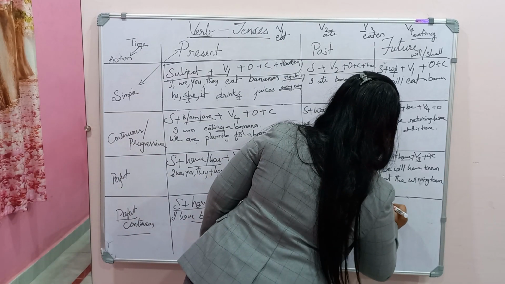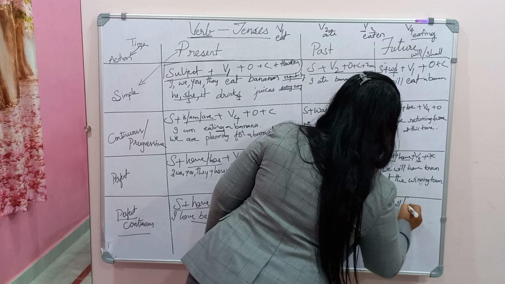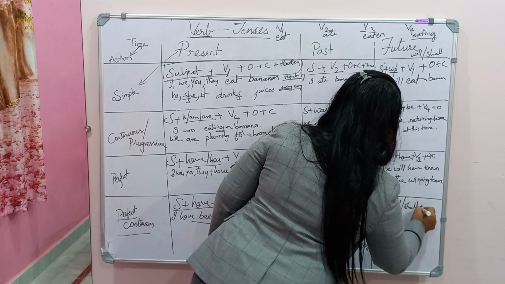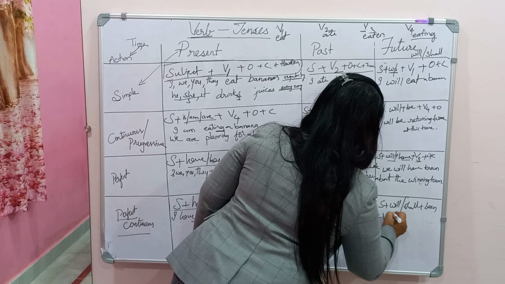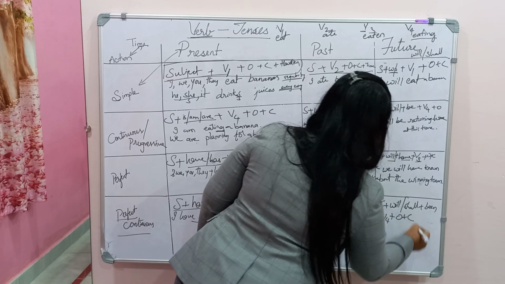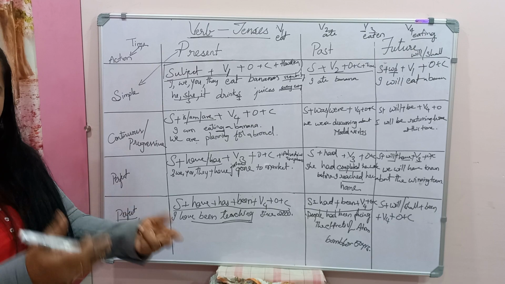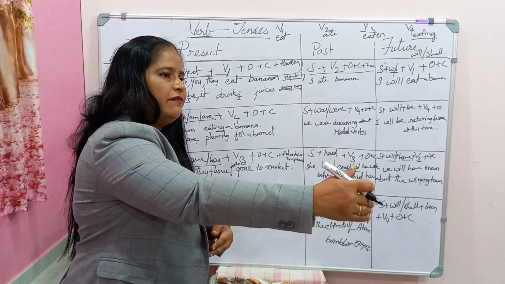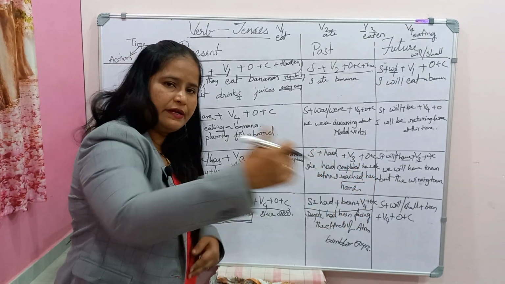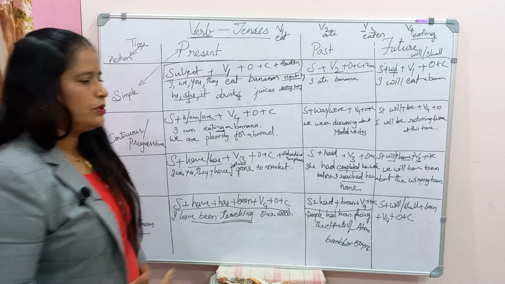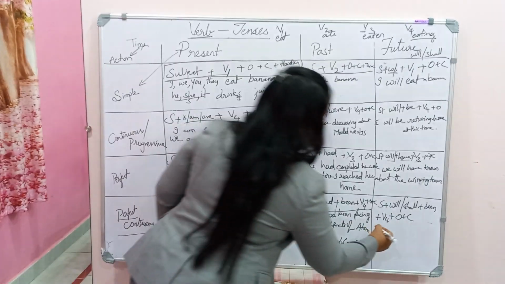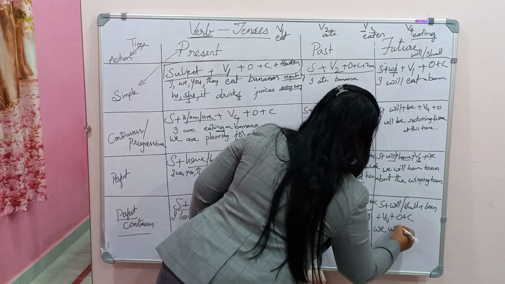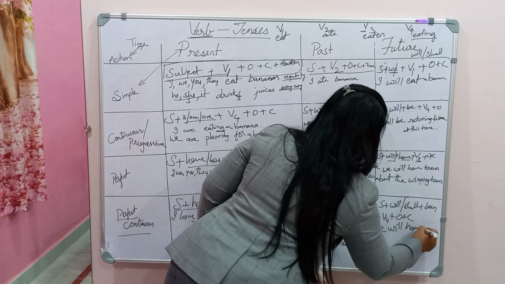So, the last one: subject plus will or shall plus been plus verb 4 plus object plus complement. So in the future it is going to start and it will run for a certain period and it will leave its impact. So that's what is going to happen in the future. Imagine, so we will have been